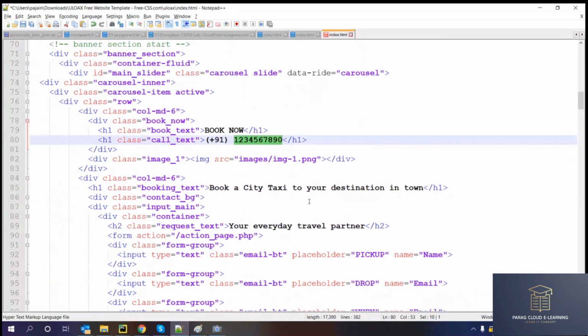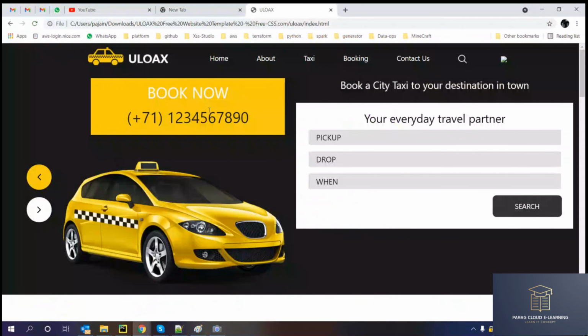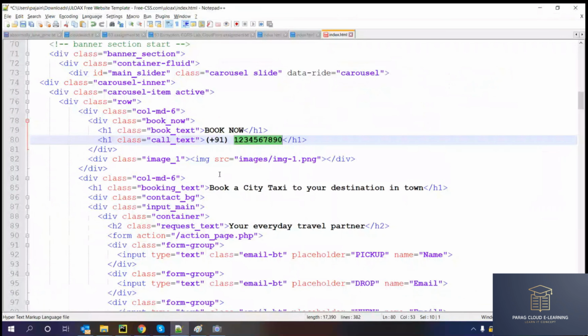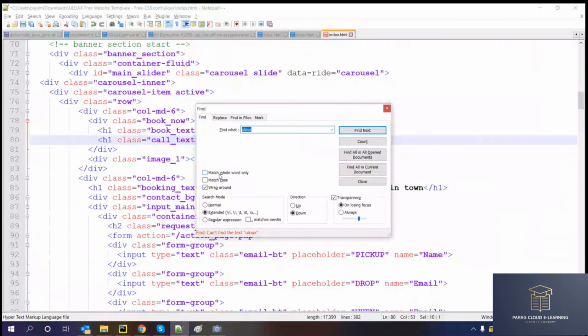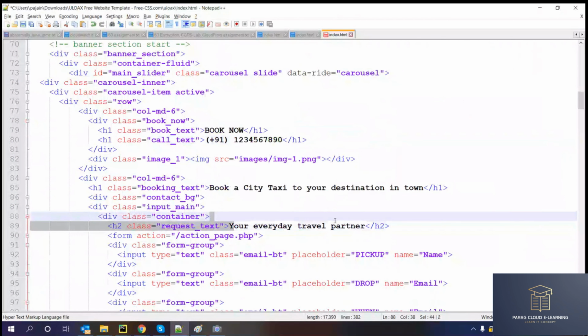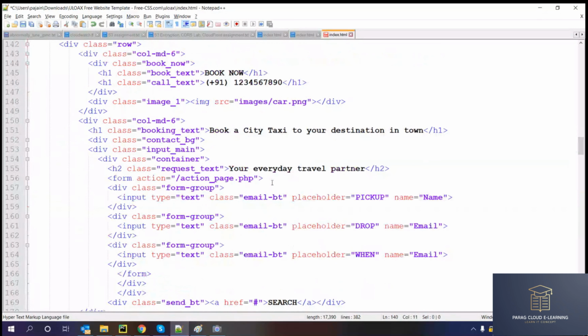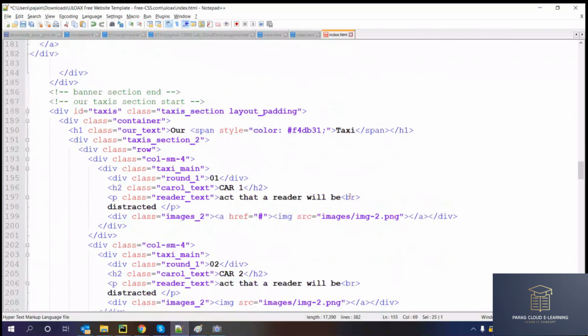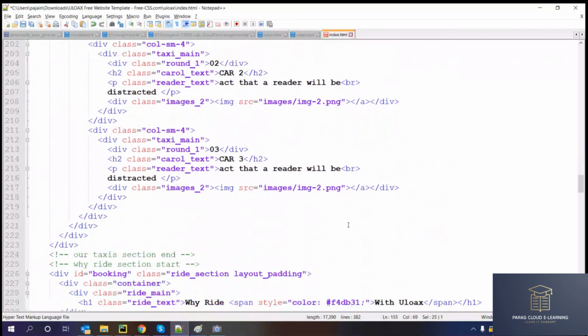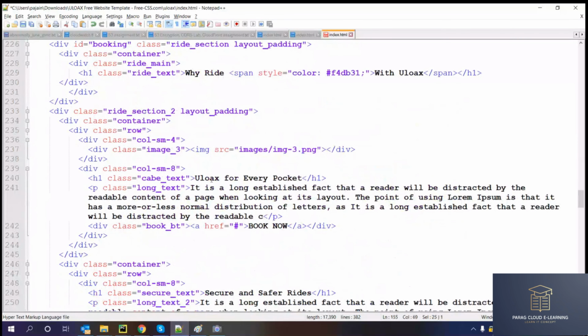Book a taxi to your destination town. I have changed Ola to Olex. Everybody can travel, the partner, search, book now, city, destination. Again, change the number here, email ID, car number 1 2 3 4. All these things seem good.